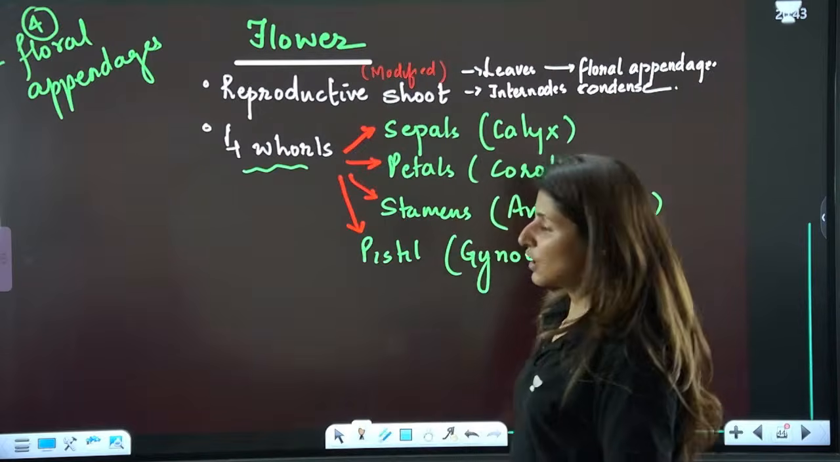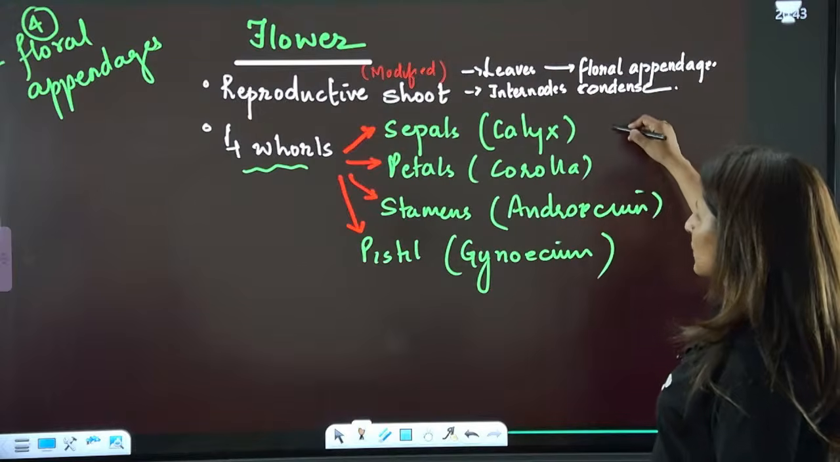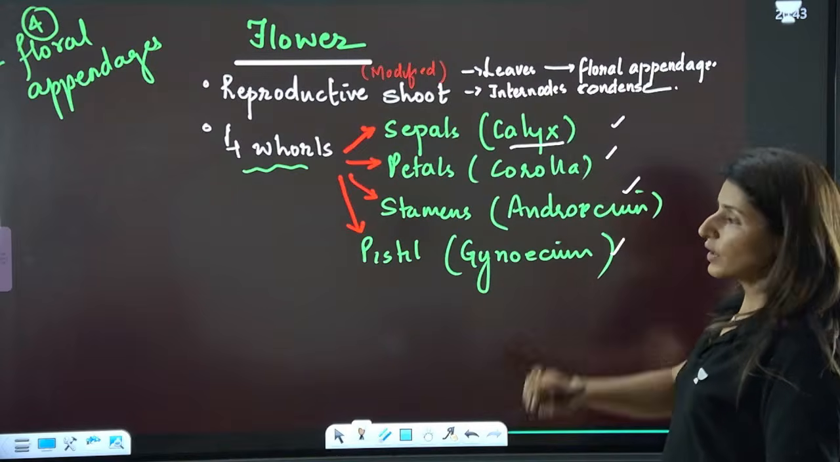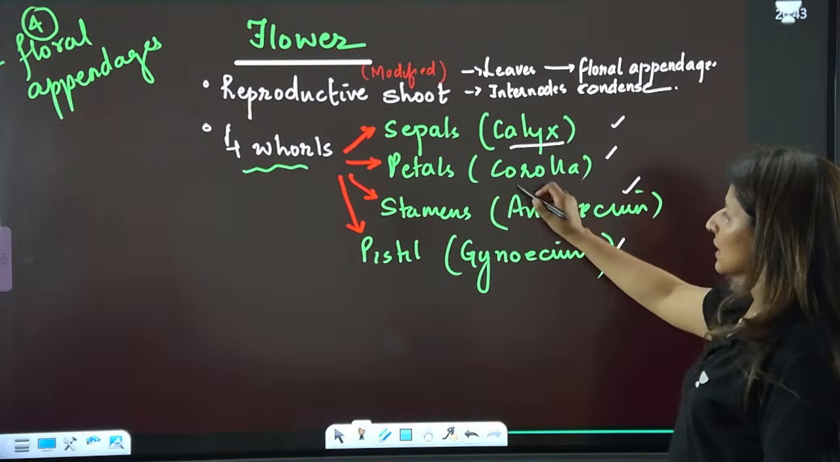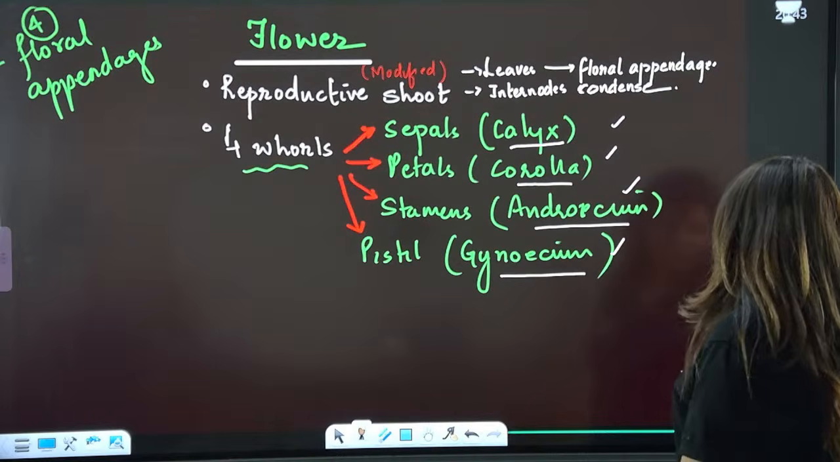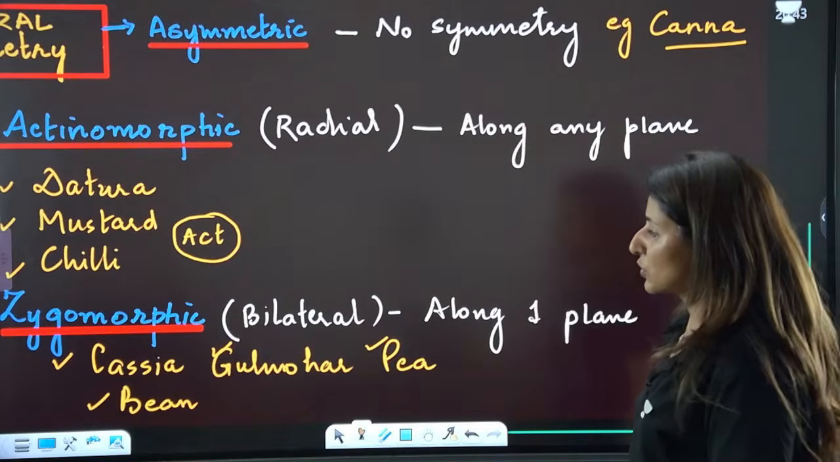So the four whorls we know: sepals, petals, stamens, pistil, and these are the collective terms. All the sepals are collectively known as calyx. These are called corolla. These are called androecium, and pistil or carpel collectively known as gynoecium.